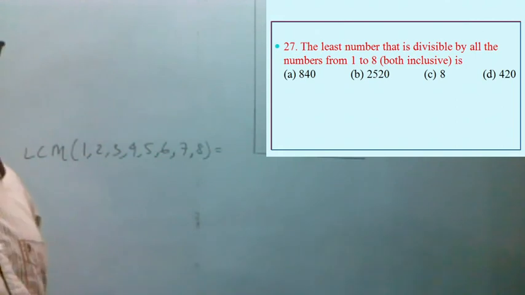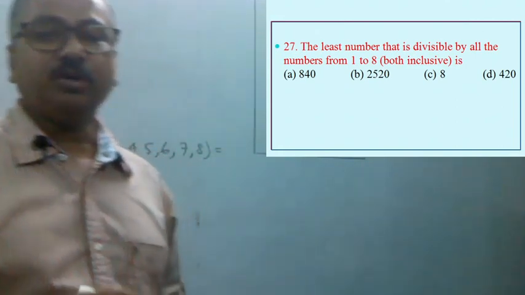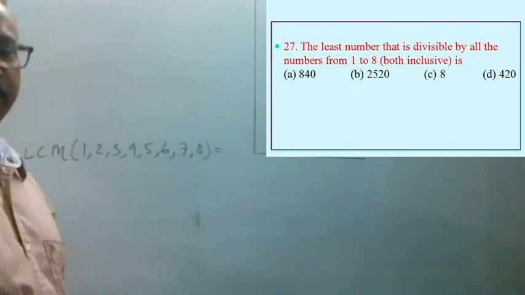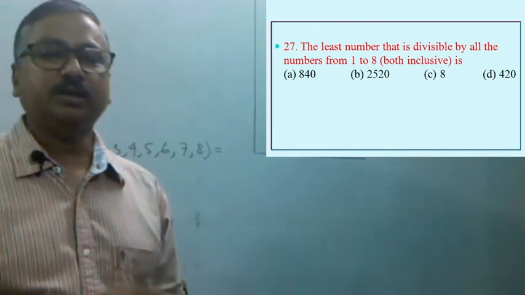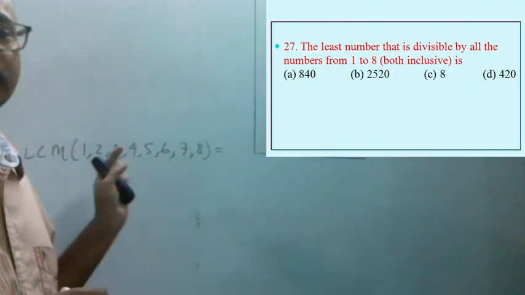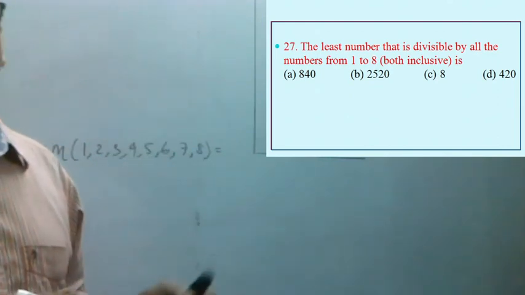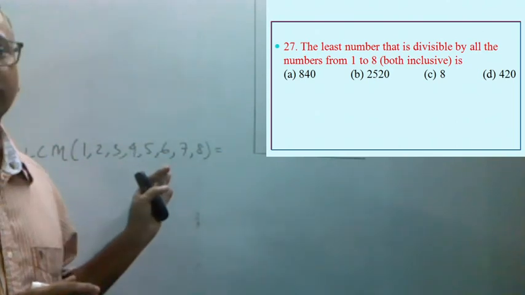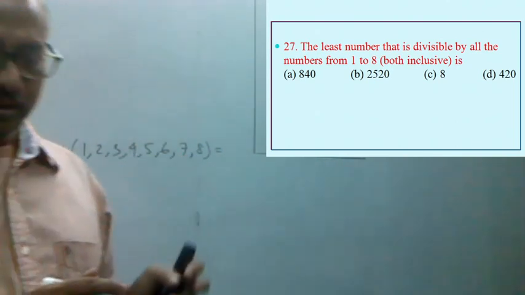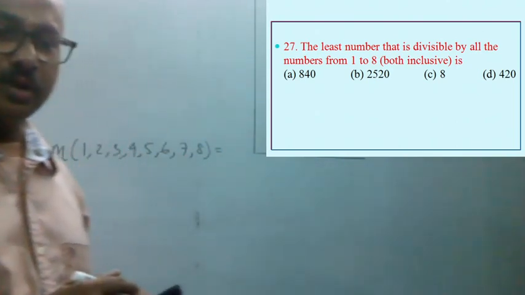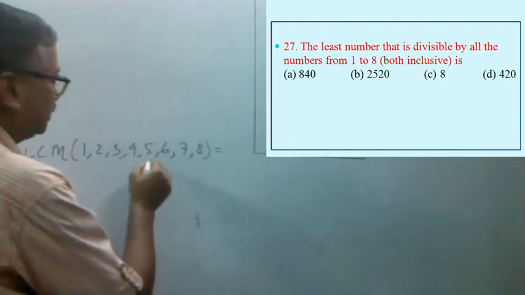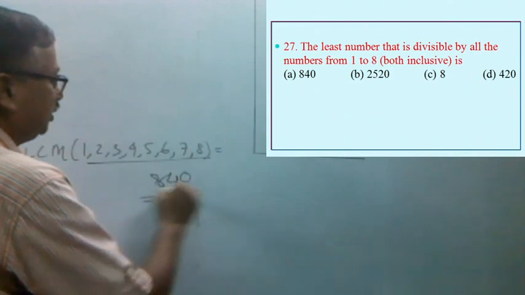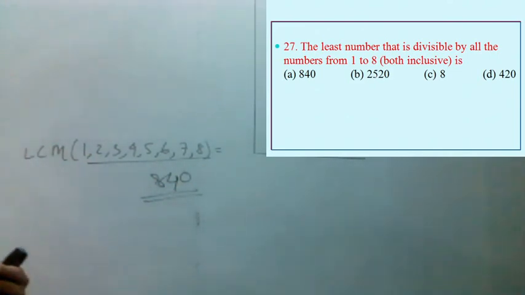By any method we can find the LCM of these numbers. In the previous question the numbers were 1, 2, 3, 4, 5, and here the numbers are 1, 2, 3, 4, 5, 6, 7 and 8. So here the correct option is 840. If we find the LCM of these 8 numbers, we get 840, which is divisible by all these 8 numbers.